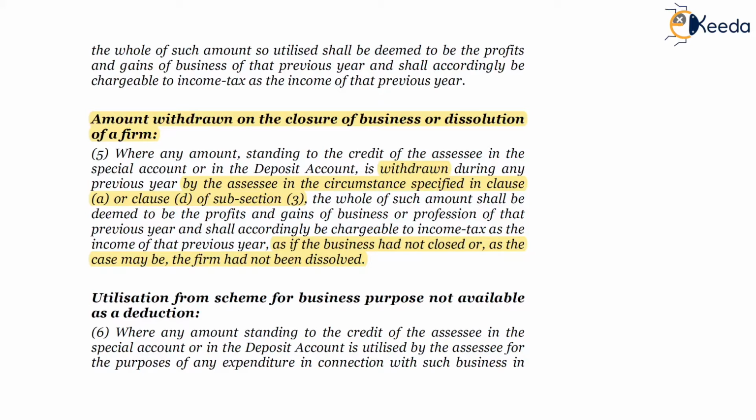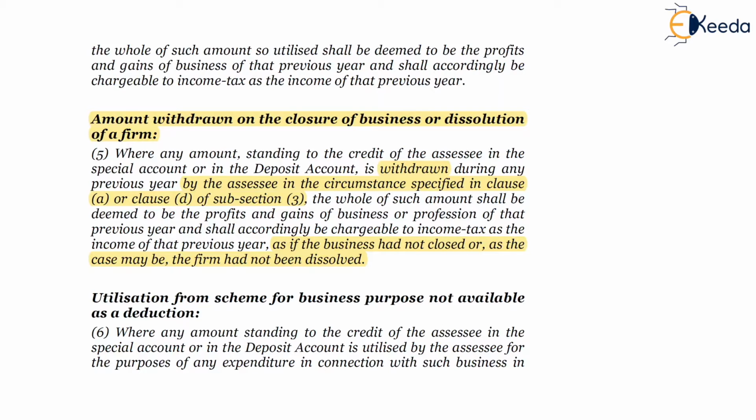Any amount withdrawn on the closure of business as per clause A or dissolution of a firm as per clause D will continue to be taxable in the hands of the SSC, assuming that the business is not yet closed.